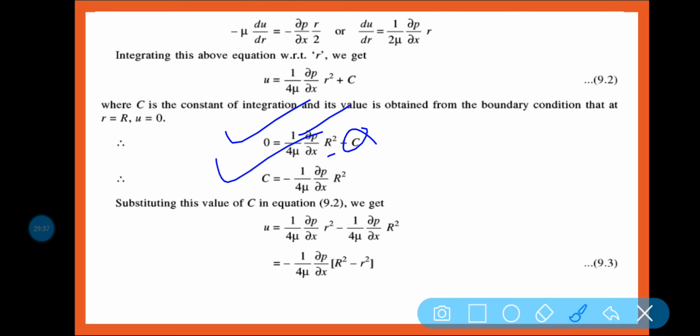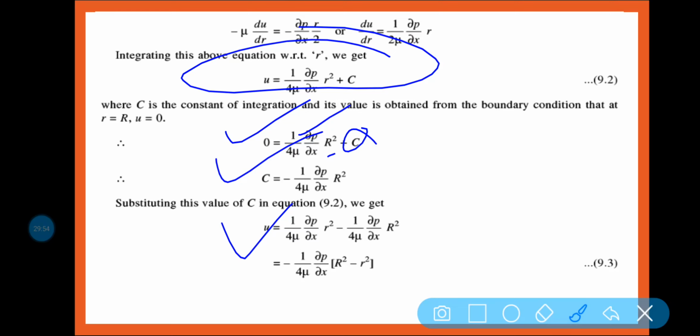So what have I got? This is the value of c. Now put the value of c in the equation. What will we get? u is equal to 1 by 4 mu del p by del x into r square, and this is the value of c, minus 1 by 4 mu del p by del x into capital R square.